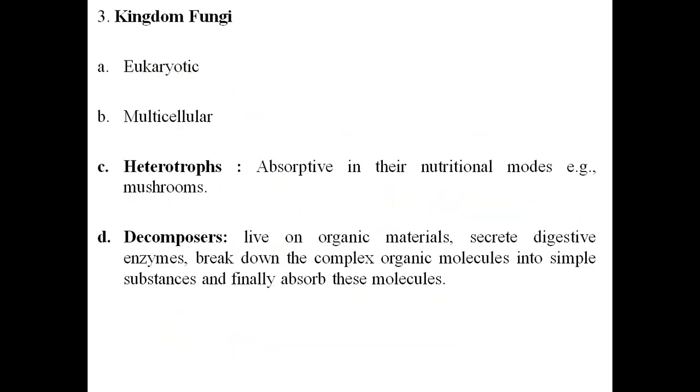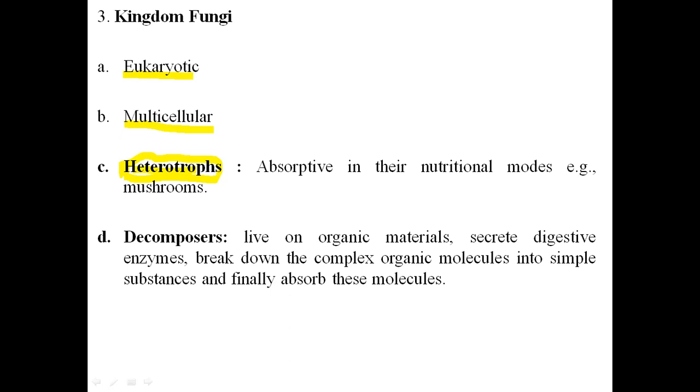Now some characteristics of kingdom fungi: I have already explained that these are eukaryotic organisms, they are multicellular, and they are heterotrophs. What is the meaning of heterotrophs?